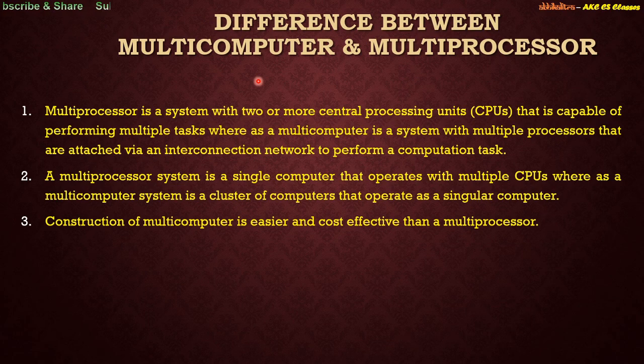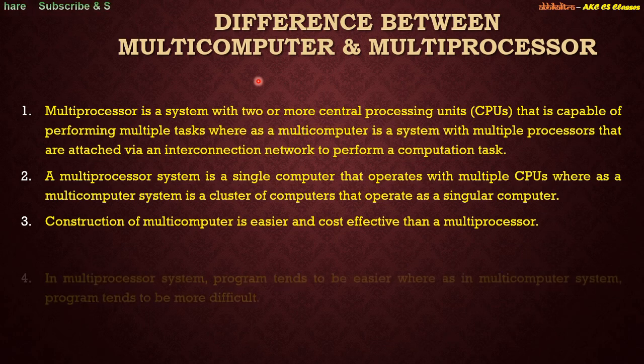So obviously if you are going to invest in a multiprocessor system, it will cost you more, and if you are investing in a uniprocessor system and then you are connecting yourself to an interconnection network, it is obviously going to cost you less.